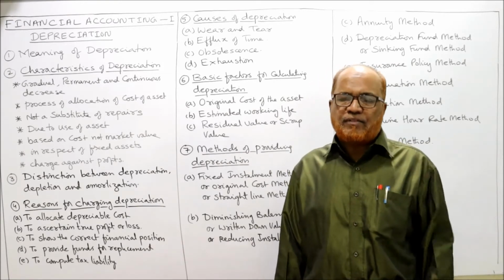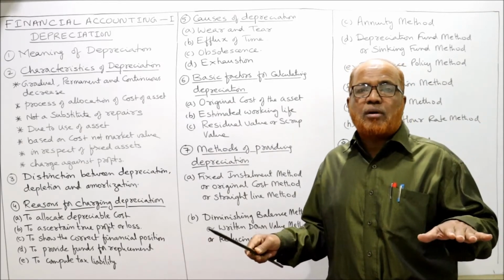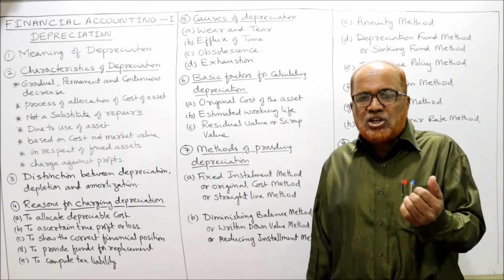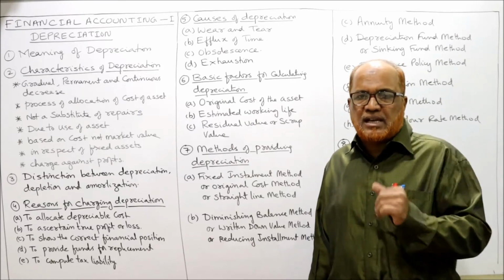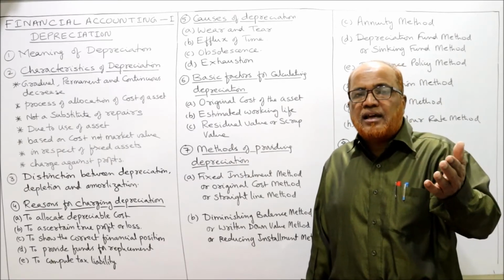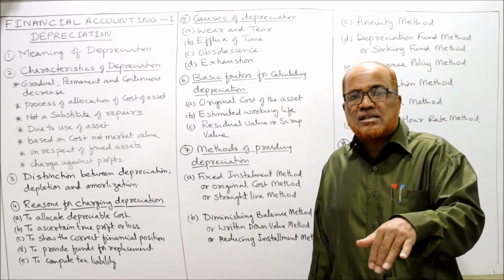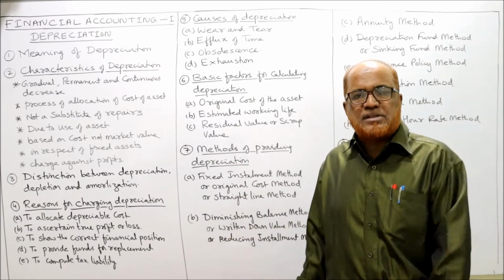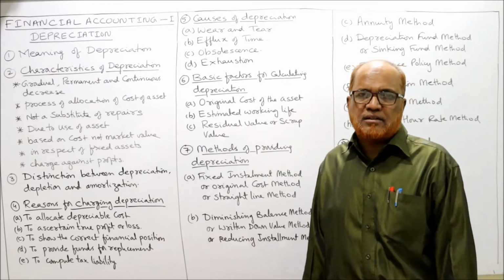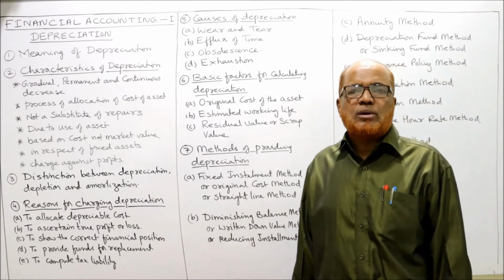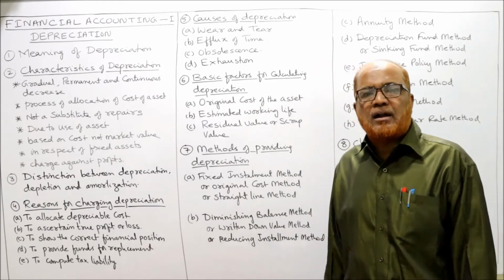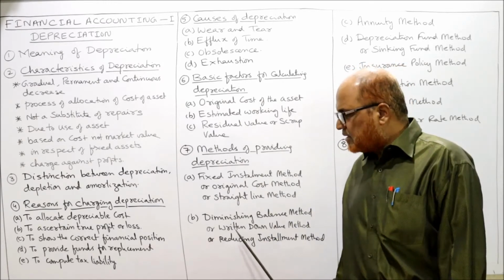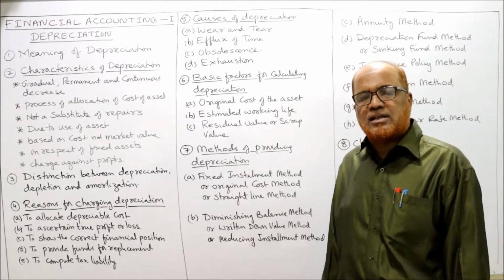And one more advantage is there is uniformity between the repairs and the depreciation. In the initial years, depreciation is more, repair is less. In the later years, depreciation will be less and repairs will be more. So there is a balance between repairs and depreciation in this method. Now this method is more suitable in case of plant and machinery, equipment, etc.